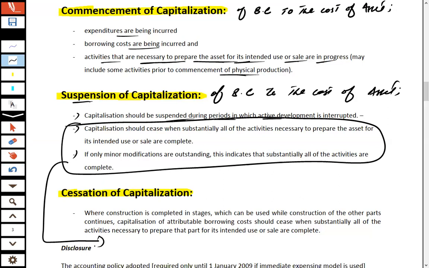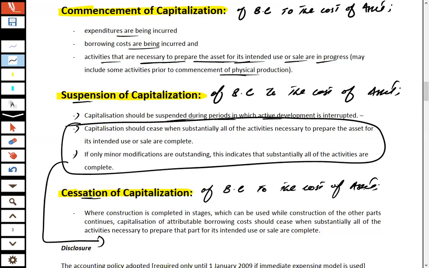Now, let's talk about the cessation of capitalization of borrowing cost to the cost of asset. What exactly is this cessation? Cessation means stopping completely.